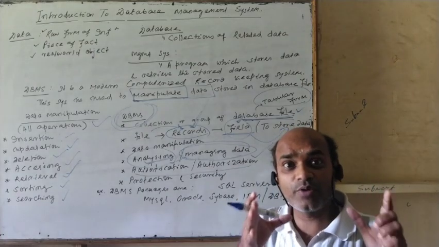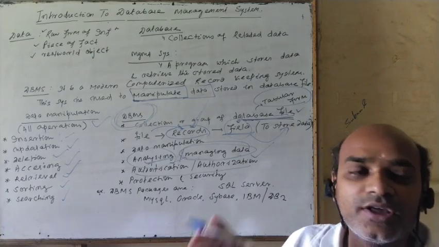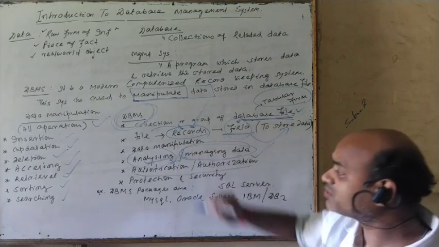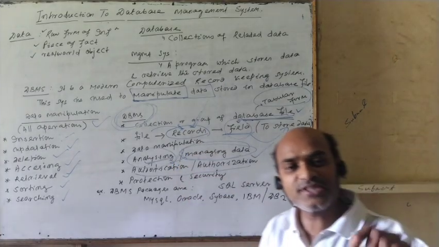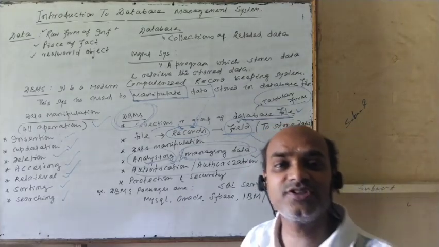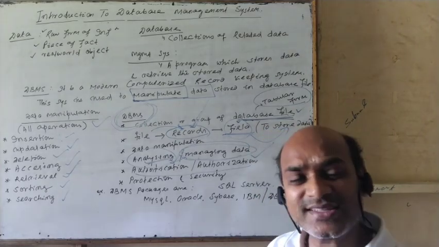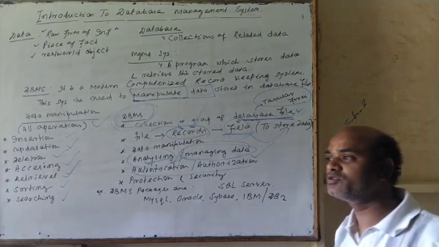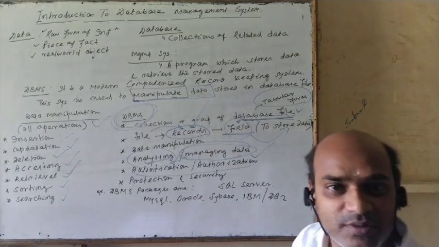To access data values, it requires proper authentication or authorization. Authorized people are able to access data values. This database management system gives permission to access data values to authorized users only, so unauthorized users are not able to access data values from this database management system.